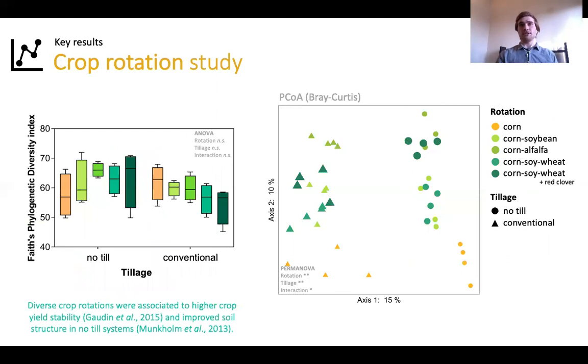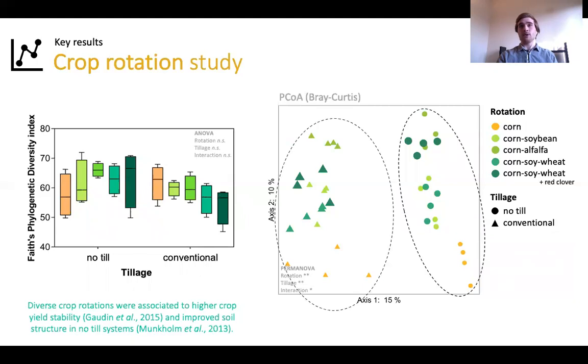Long-term effects of crop rotation were clearer than cover crop effects. The figure on the left shows that even though no significant treatment effects were detected, the response of fungal phylogenetic diversity showed opposite trends between no-till and conventional tillage. On the right, the principal coordinates analysis shows a clear effect of tillage practices, and within each of them, a similar gradient of crop rotation effect, with soils under continuous corn cropping presenting the most distinct fungal communities.